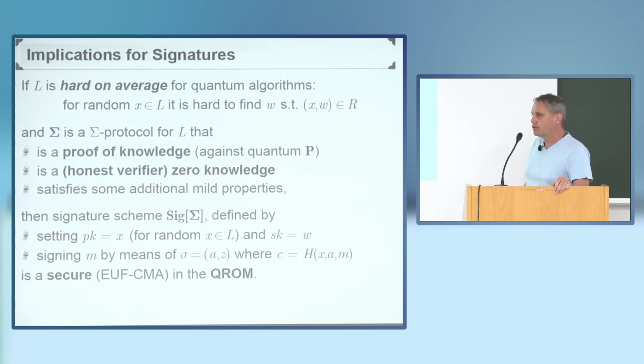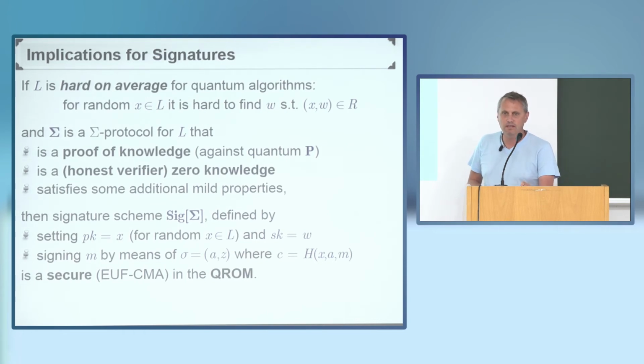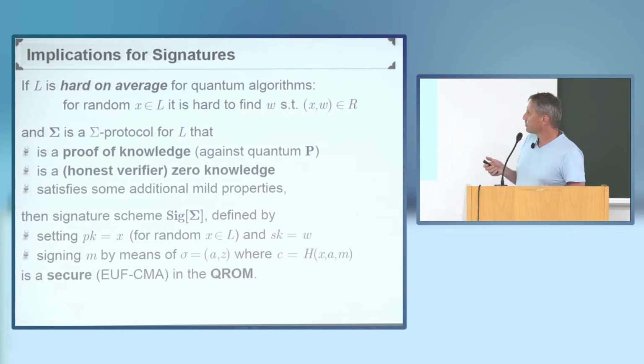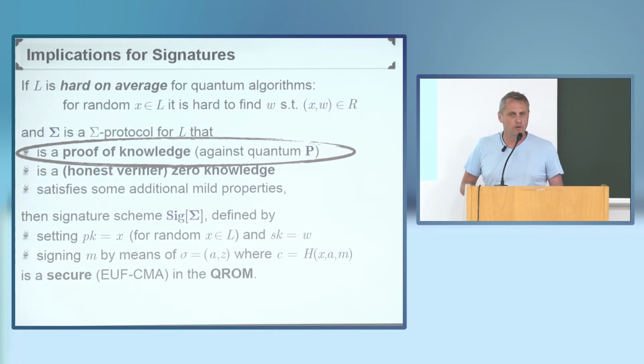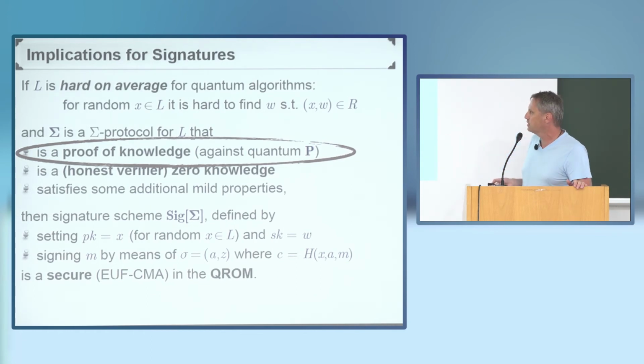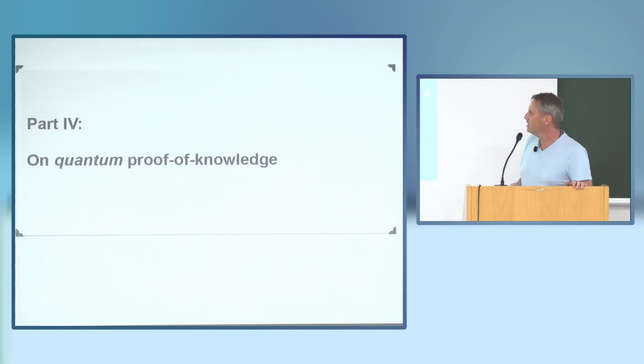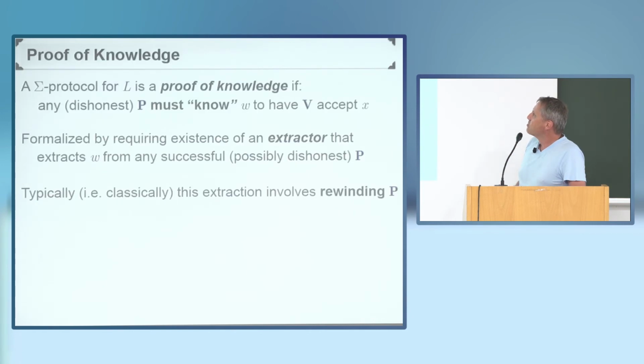Okay, so the implications for signatures are then in line with what we have classically, which, let me just emphasize, a critical point here is that we need the Sigma protocol to be a proof of knowledge against quantum dishonest provers, and this is still a bit of a tricky thing. That's now the bottleneck when it comes to proving security of signature schemes in the quantum random oracle model. In the last maybe 3 minutes, 5 minutes, if the chair is very generous, I want to say a few words about this issue.